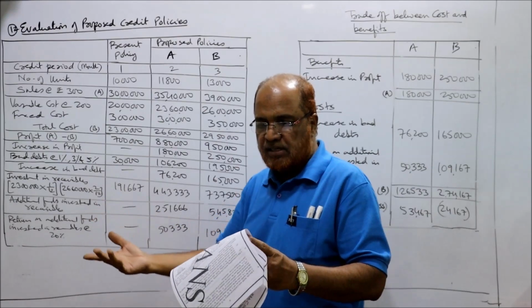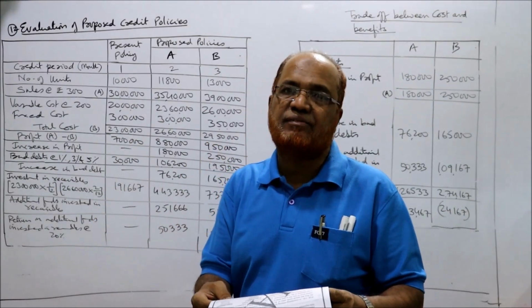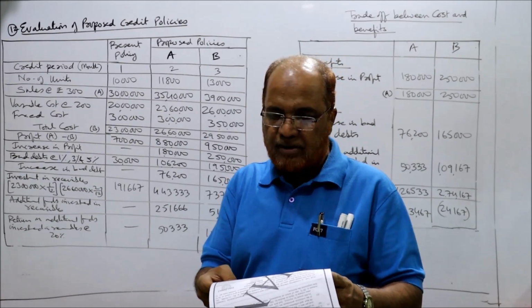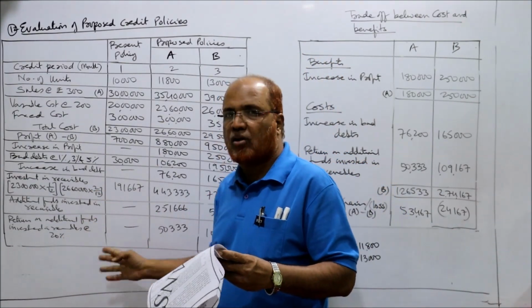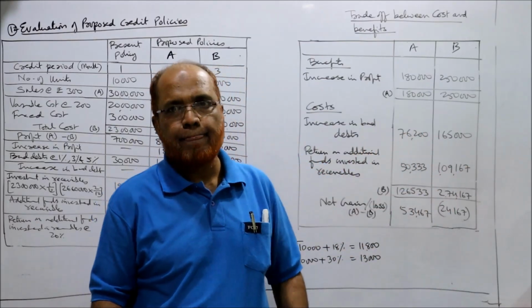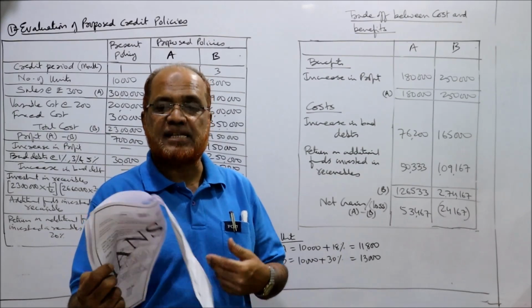Investment in receivables: in the same way you have to calculate total cost into 30 divided by 365, and here 45 divided by 365. Then additional funds invested, return on additional. Then you make the trade-off. So you can do the 13th problem yourself.